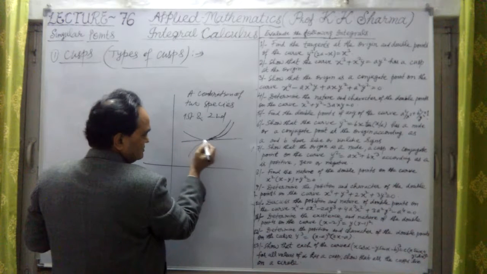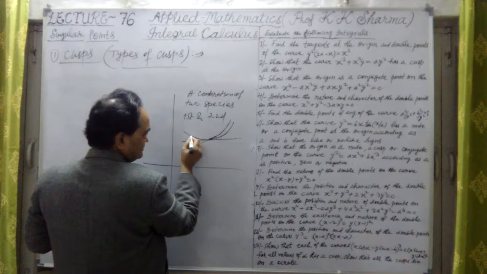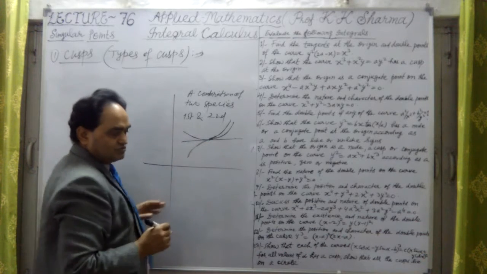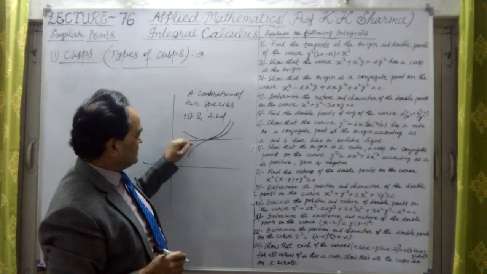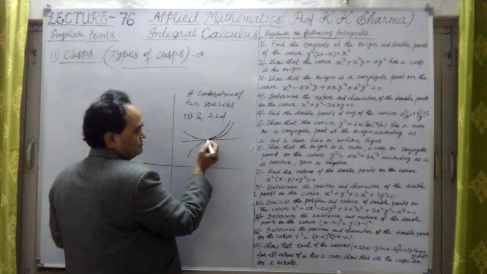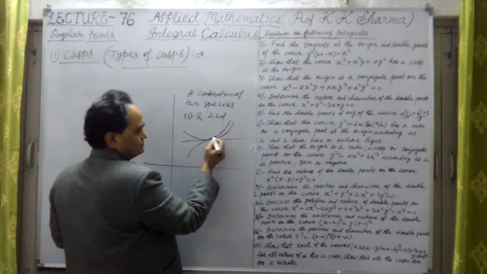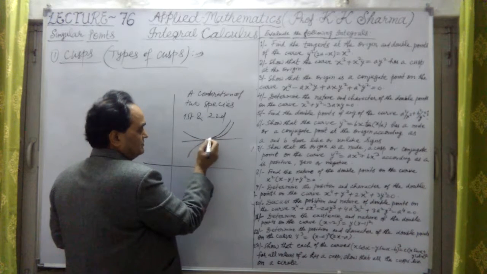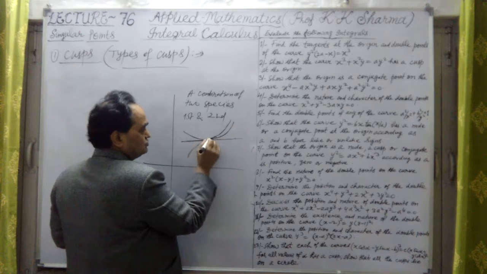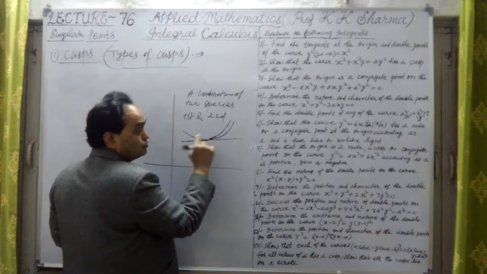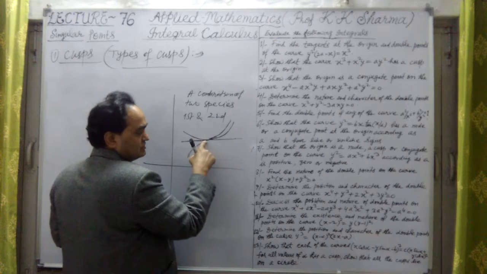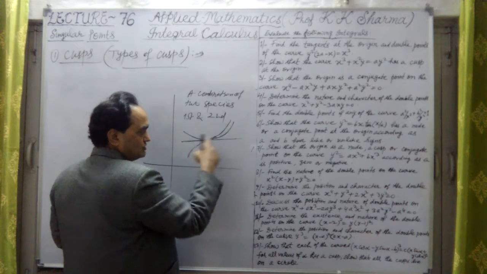This tangent is here. Now this is the first species, first kind of cusp, which is just like a node type. This is a node here, or this node, and this is the cusp. But this is not a node; it's a cusp here. Node is something else. Now in this case, these two cusps are of two varieties. This is the first species. This is the second species. These two are combined together.